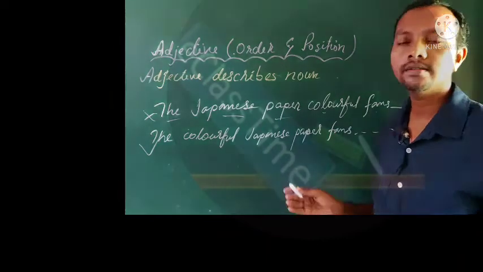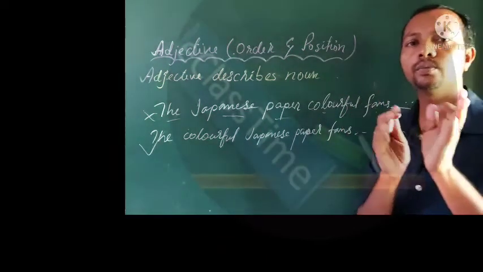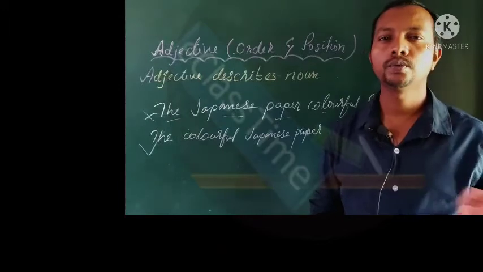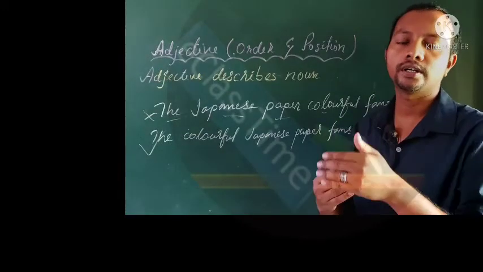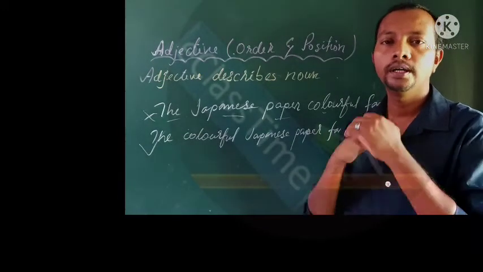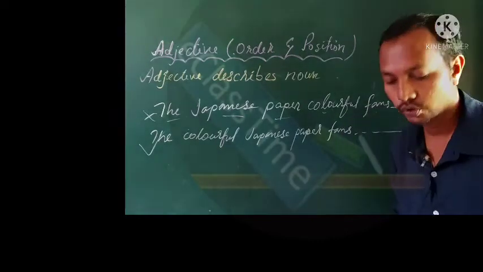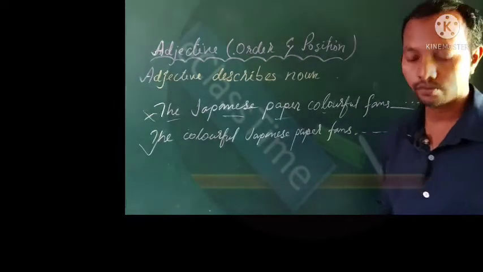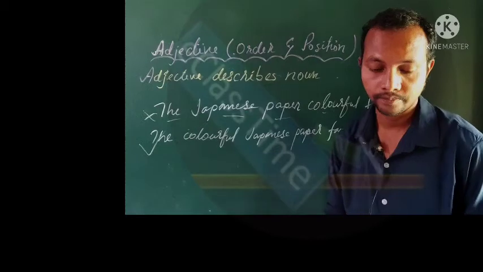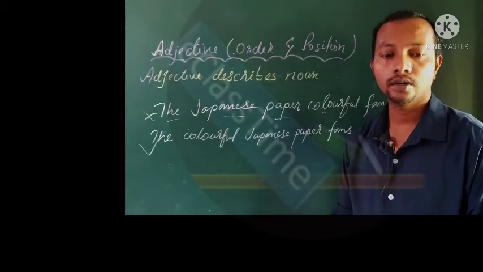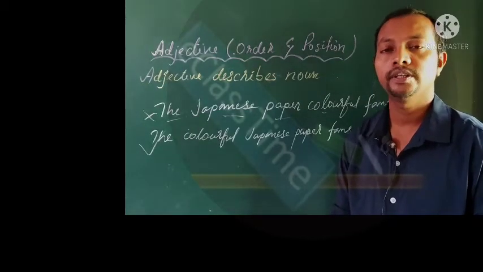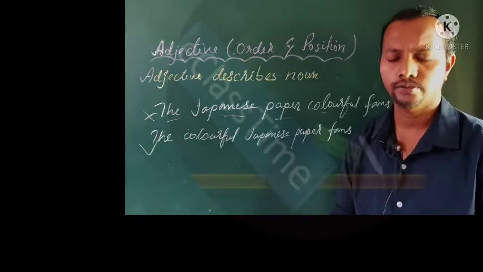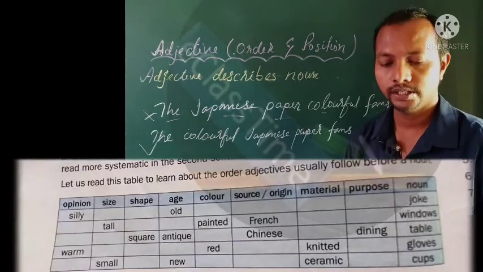Now why is it so? Because when we use more than one adjective, there is always an order, and when that order is followed, it really sounds better. Now the order of these adjectives, if there are many adjectives together, you can see it on the screen.